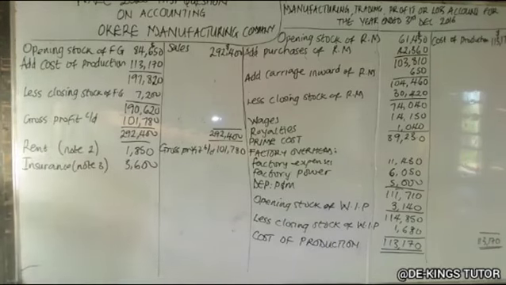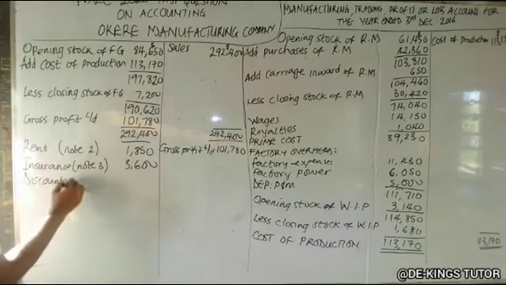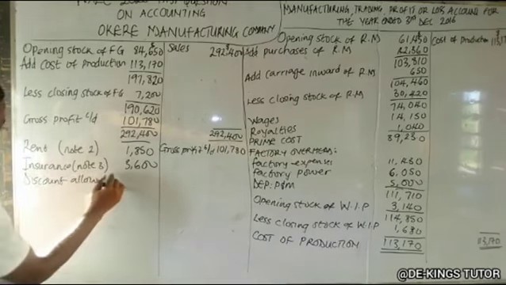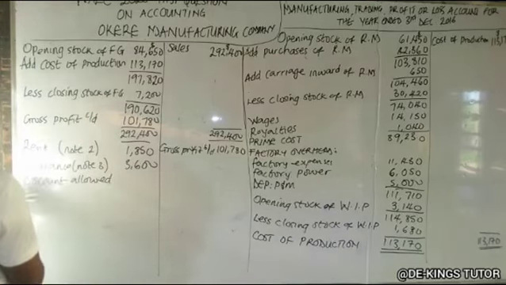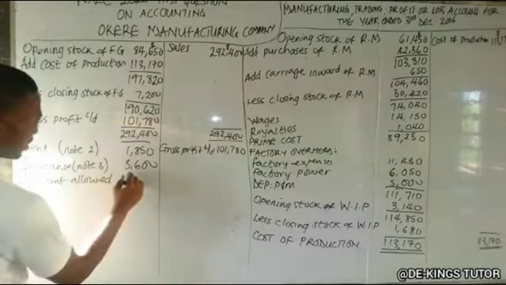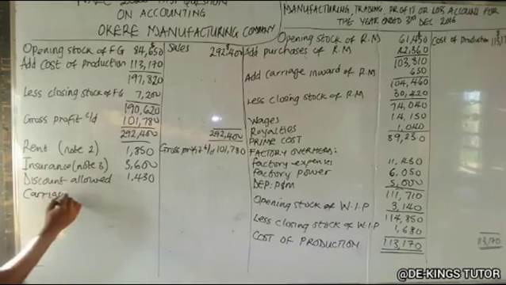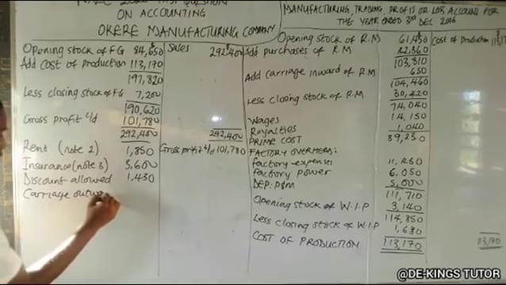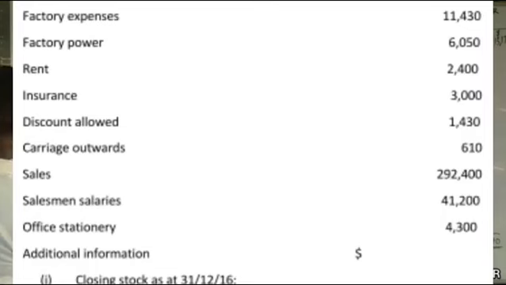Okay, another one is discount allowed. Discount allowed was not adjusted, so we'll just write what is in the question. So discount allowed is 1,430. Another one is carriage outward, which is 610.